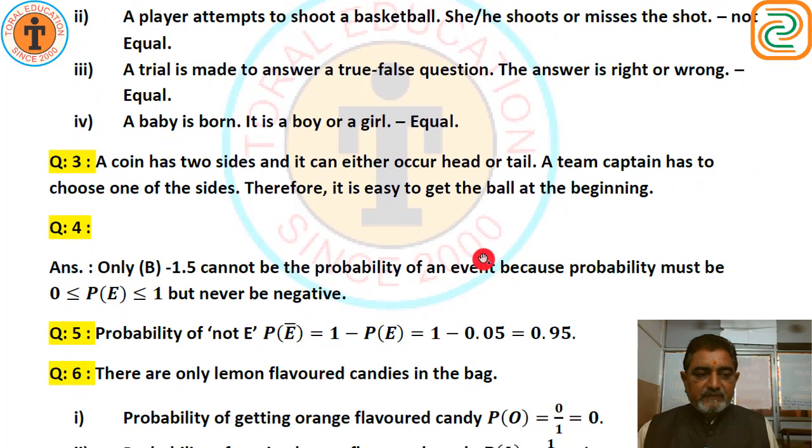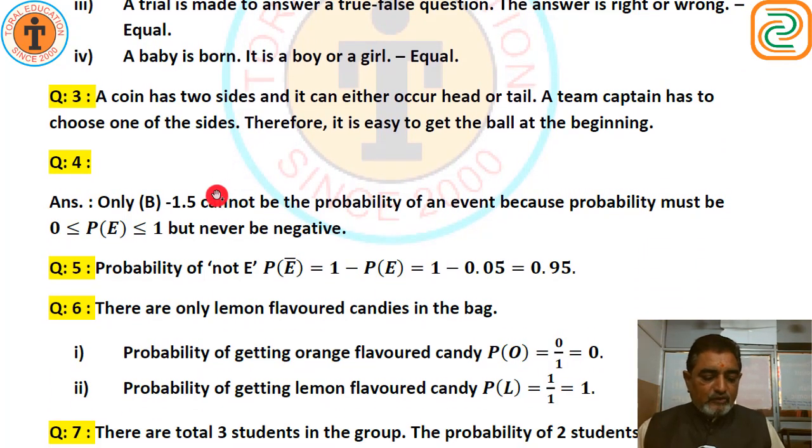Now question number 3. Why is tossing a coin considered to be a fair way of deciding which team should get the ball at the beginning of a football game? Toss means tossing a coin. A coin has two sides and it can either be head or tail. That is an equally likely event. A team captain has to choose one of the sides, and therefore it is easy to get the ball at the beginning.